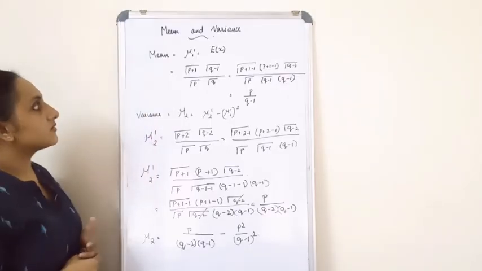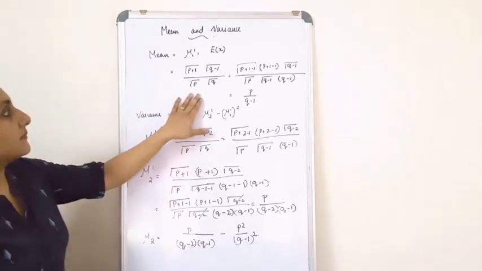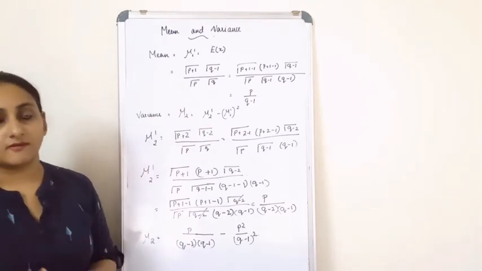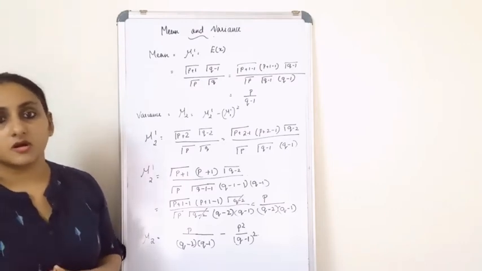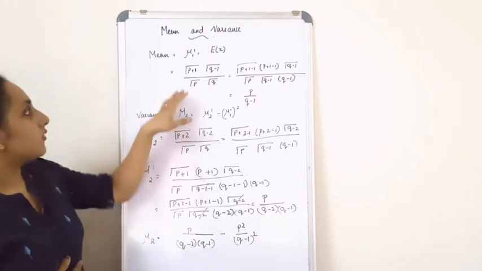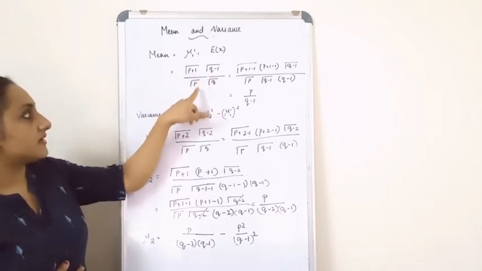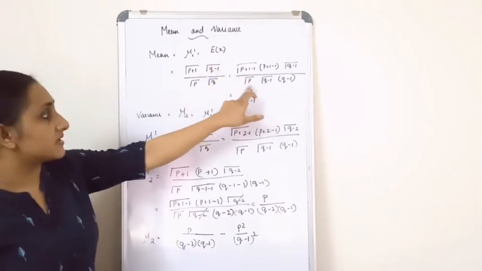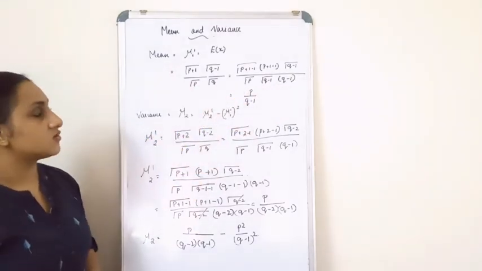Now we know that mean is equal to mu 1 dash, that is equal to expectation of x, which is equal to, now you all know that your mu r dash, the rth raw moment, you have found out. So in that you have to substitute r is equal to 1 in order to get your expectation of x. So expectation of x is equal to gamma p plus 1, gamma q minus 1 divided by gamma p gamma q. Just expand it, make some adjustments over here so that some terms will get cancelled and you will get the answer as p by q minus 1.